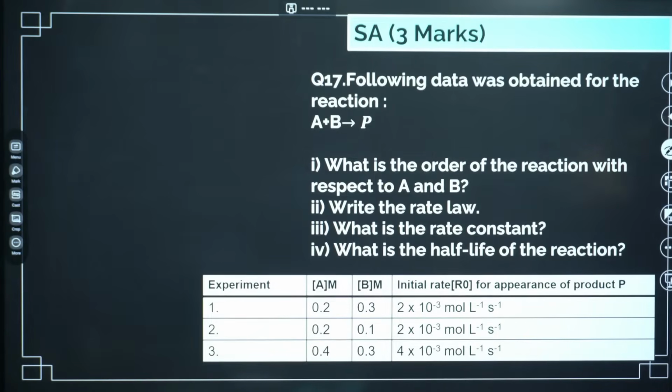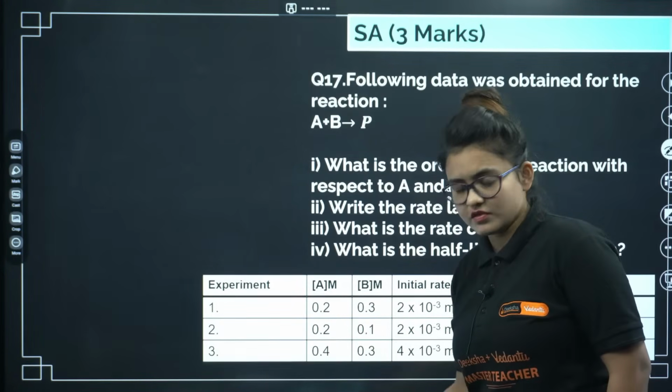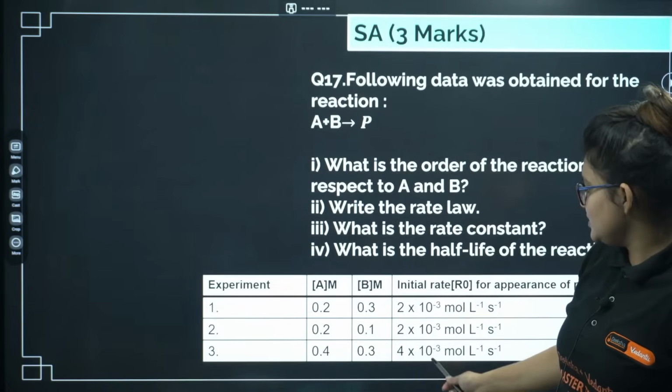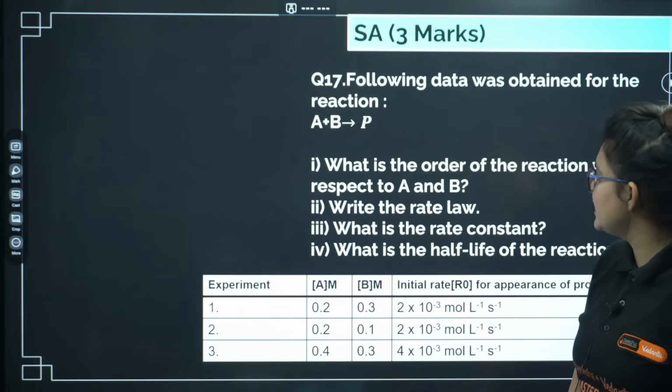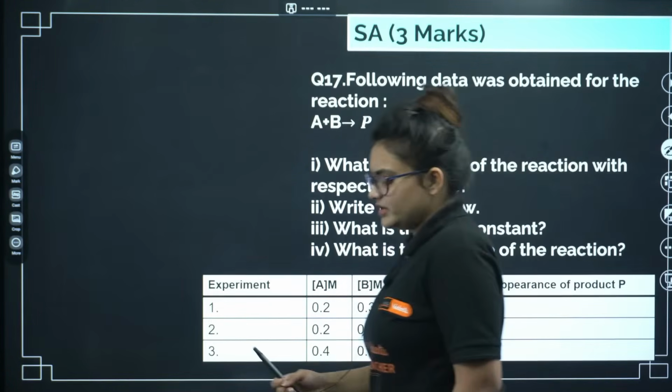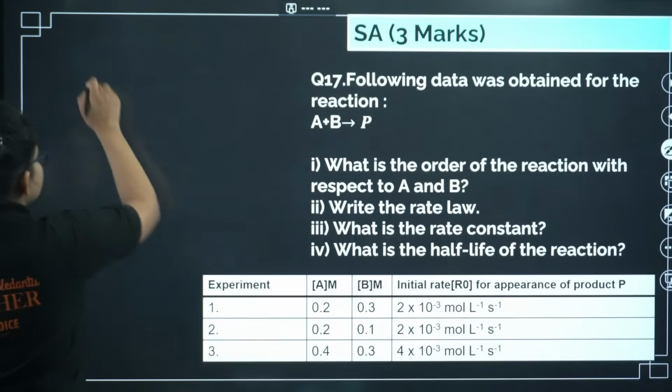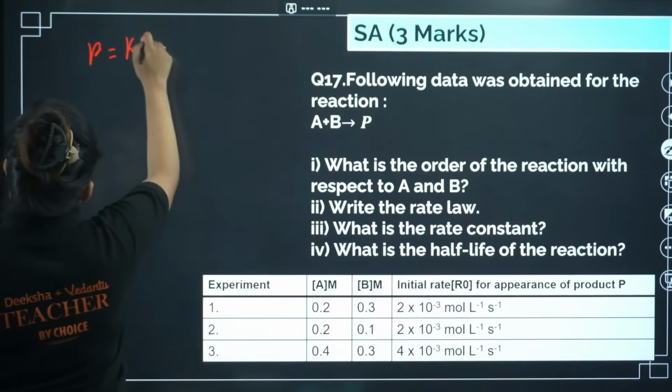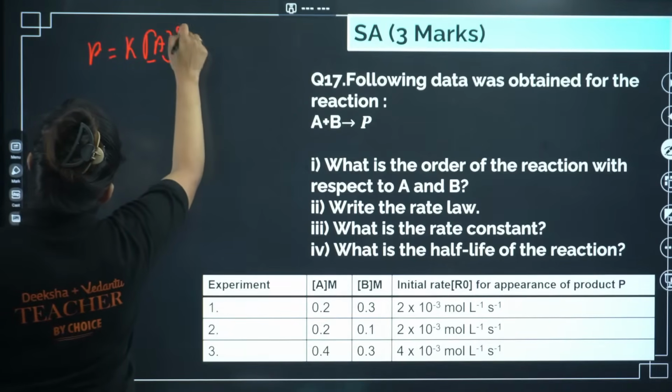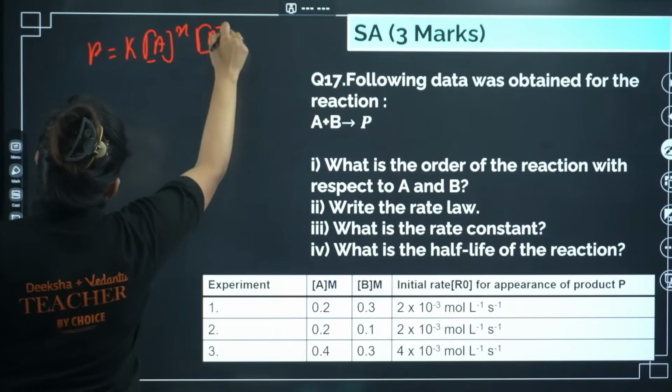Here you can see this is an initial rate method, so you have to prepare the equation for this case. You will get 3 equations from there, and you have to find the x and y values. Let me show you a little bit. Let's say rate R equals k into [A]^x into [B]^y.